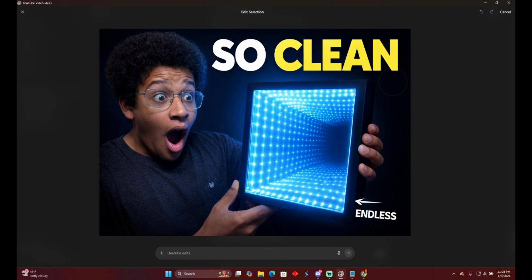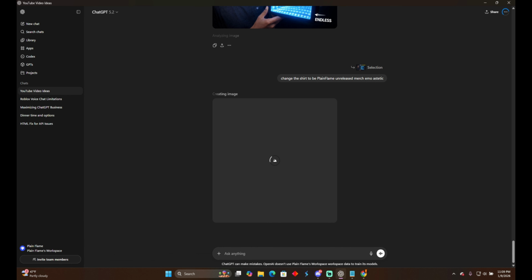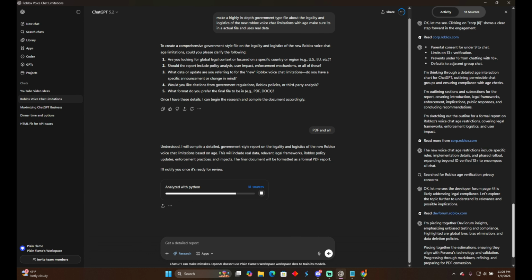Let me select an area. Let's do my shirt, right? Let's say I don't like my shirt. Let's say I got a bit of the thumb in there too, to see if it'll ruin that. Let's see. Edit. Okay, let's see what it does there. While it's doing that, let's check on this. Okay, it's going crazy. 8.